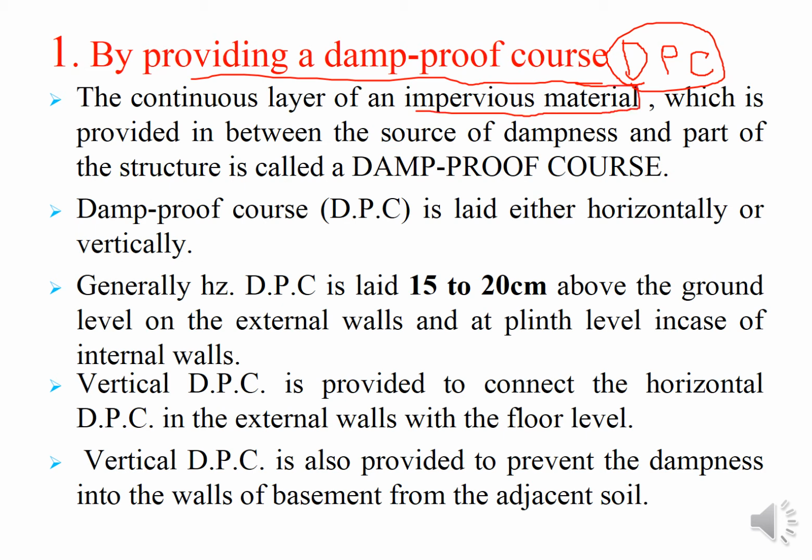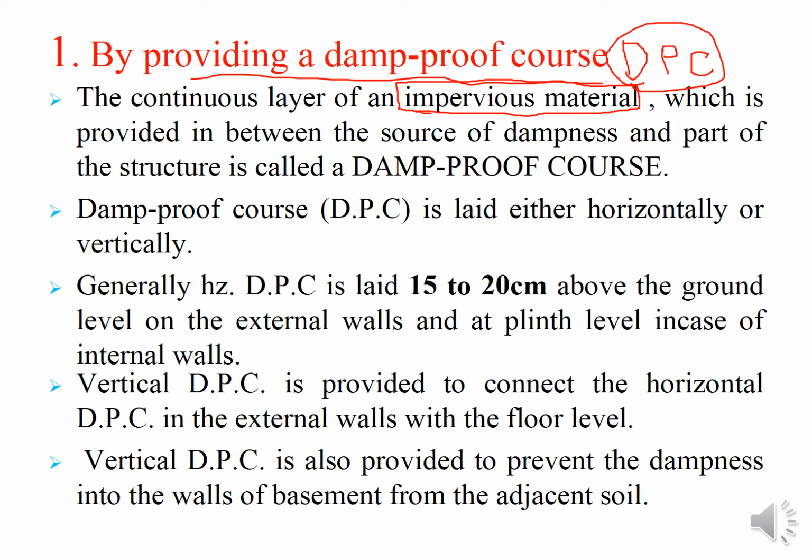A continuous layer of an impervious material. This is very important. Without that particular word or this definition, you cannot say this is a damp proof course. A continuous layer of an impervious material. That's why we are saying it is a damp proof course, because it must be impervious, meaning it is not allowing water to pass through that layer.